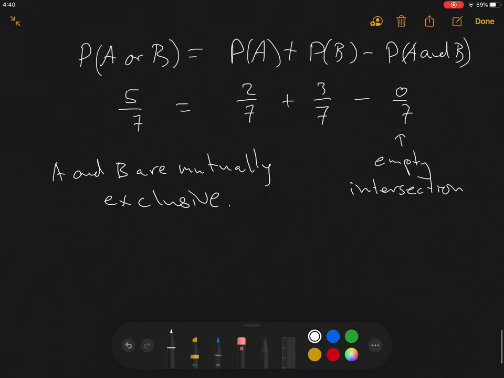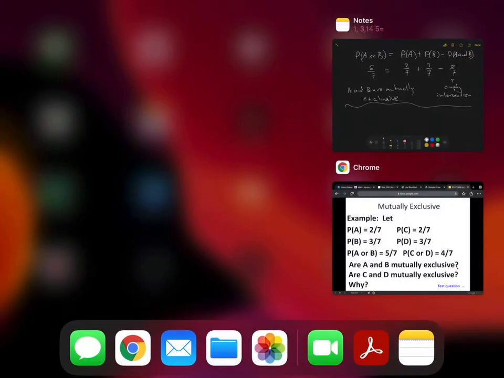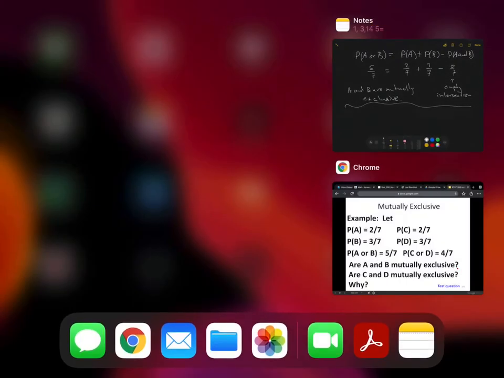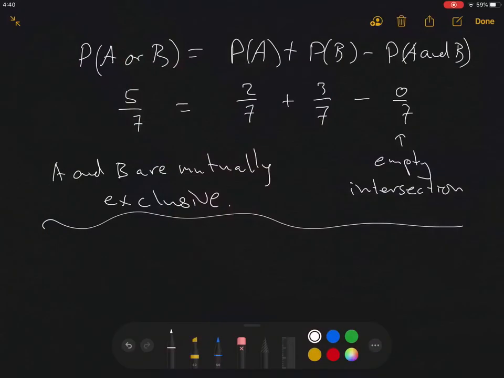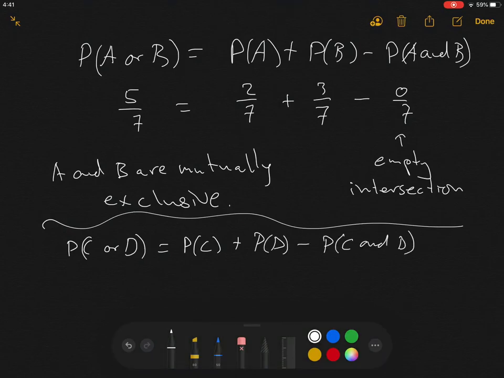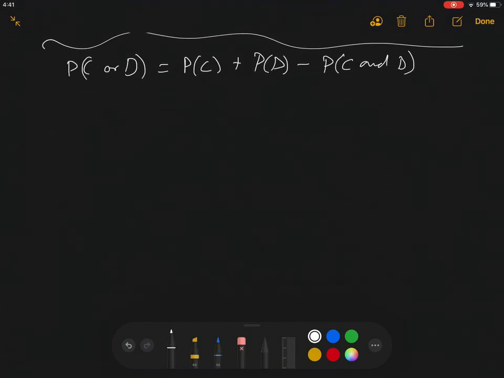If I use the same formula, probability of A or B, we had probability of A or B is 4, or C or D, I guess. C or D is 4/7. I'll write that out. Probability of C or D is equal to probability of C plus probability of D minus probability of C and D. And I really suggest that you write out the formula. So probability of C or D, and then fill it in. 4/7 is equal to, probability of C is 2/7, probability of D is 3/7.